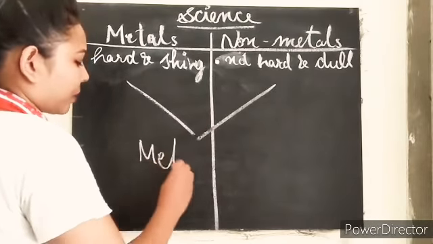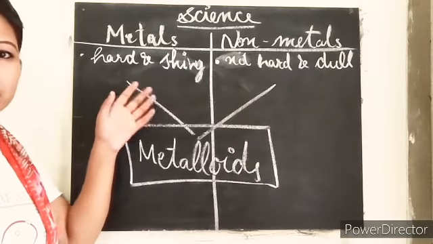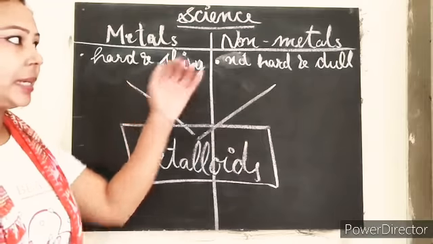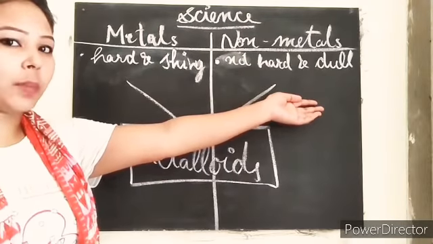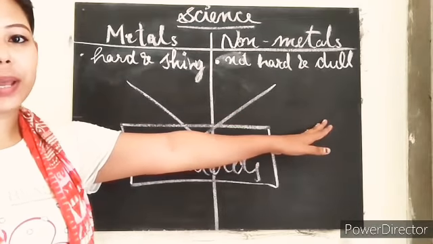So this is the basic difference between both the terms, but exceptions are everywhere. For example, mercury is in liquid form, but it's a metal, right? And diamond is a non-metal, but it's hard in nature, right?